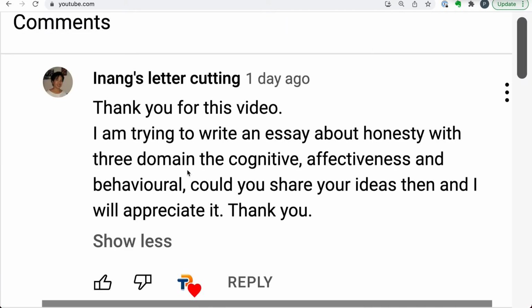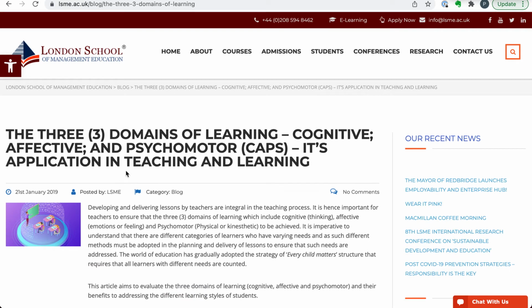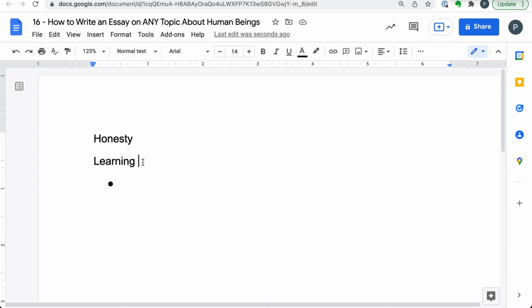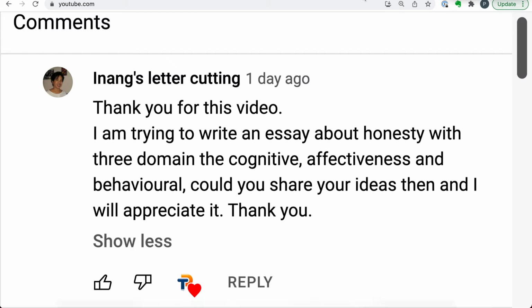These are not just 3 domains. These are 3 domains of learning, because according to my research, and this is what exactly I came up with here. So the 3 modes of learning, or 3 domains of learning. Okay, fine. 3 domains of learning. This is how I approach this. These are the 3 domains of learning. And let's talk about this. Cognitive, affective, and according to the question, behavioral. So let's put behavioral here.